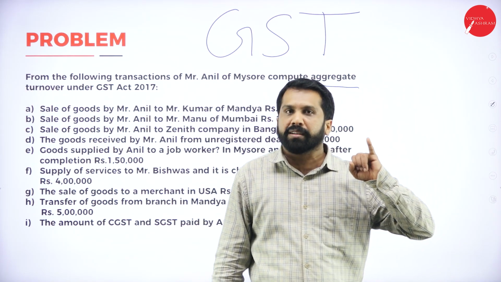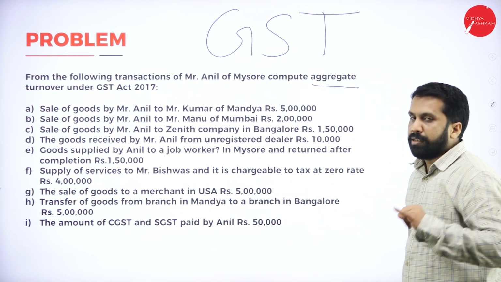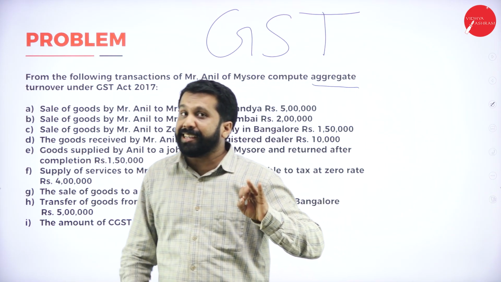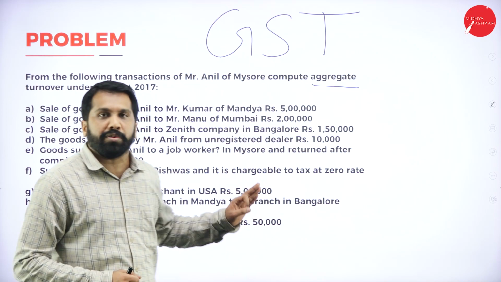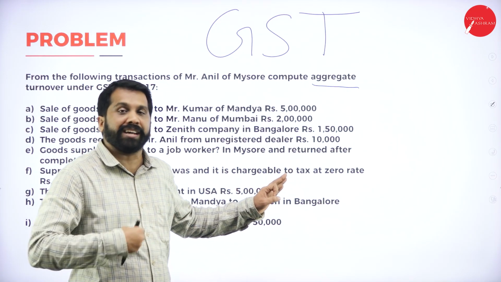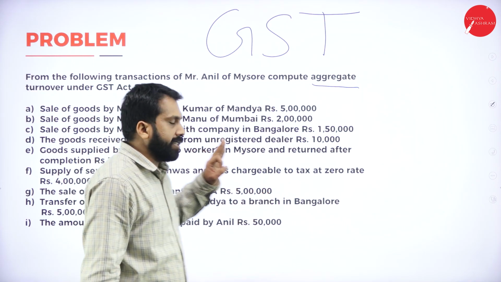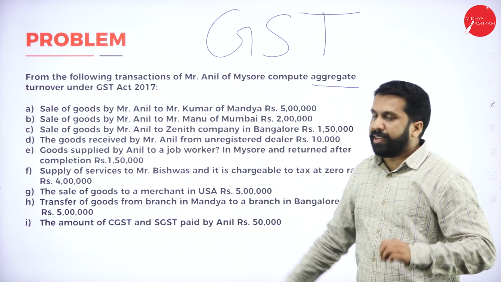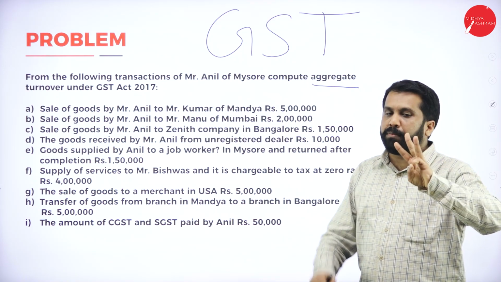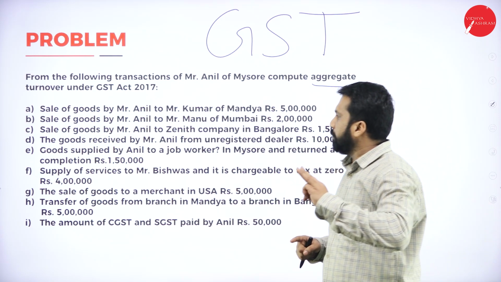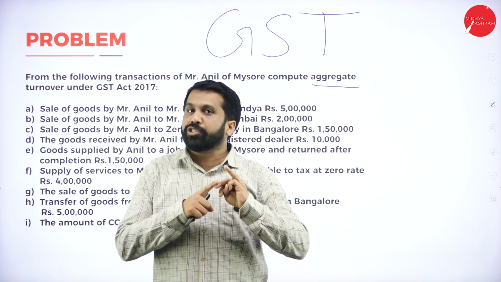And the second one is what? Your job work. And third one is what? Anything which is received. Because we are not doing received. We are doing only sales. We are not receiving. We are giving. So, 3 things. Aggregate turnover means what? You have to take everything except 3. One will be your GST or tax, and the second one will be anything job work.